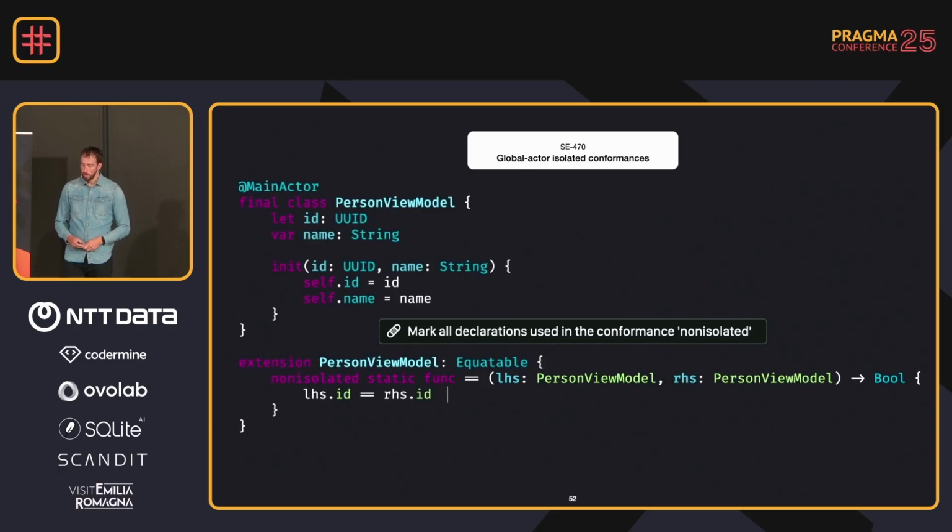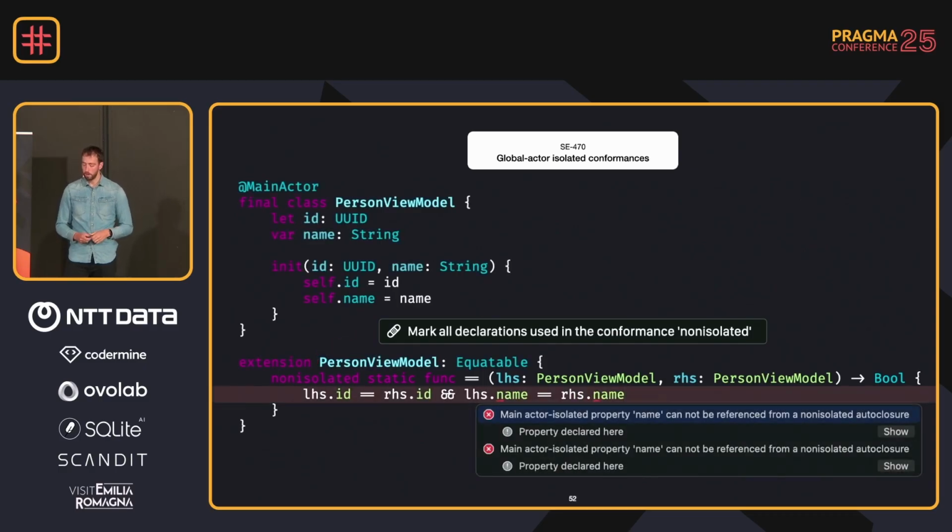Now, maybe you want to improve this method by adding the name comparison as well. If you look carefully, you can see that the name is actually mutable. So this could be changed on the main actor while you access it. And if you access something while it's being changed, well, you know what will happen. It will be an exception potentially, and that's when your app crashes. This is also a great demonstration of how Swift forces you to have data race safety.